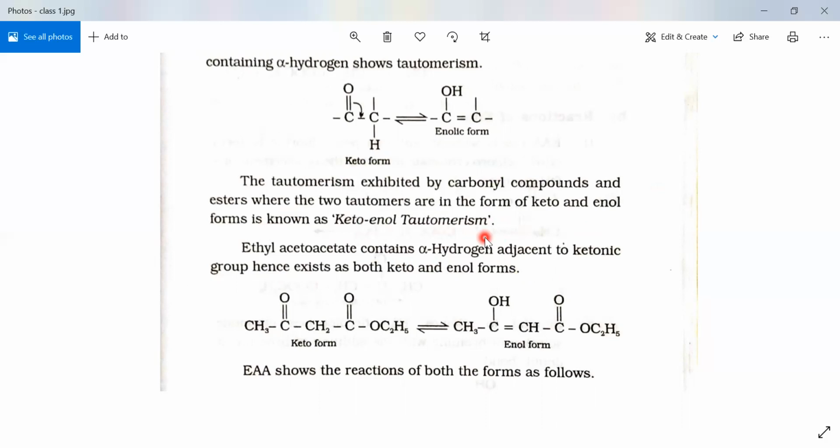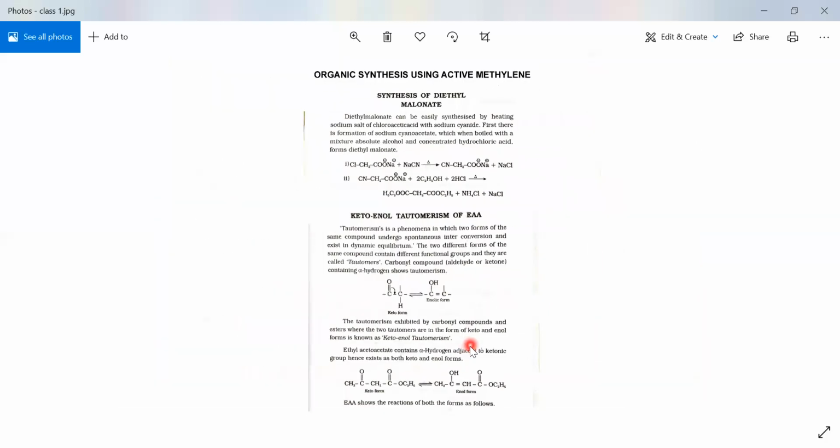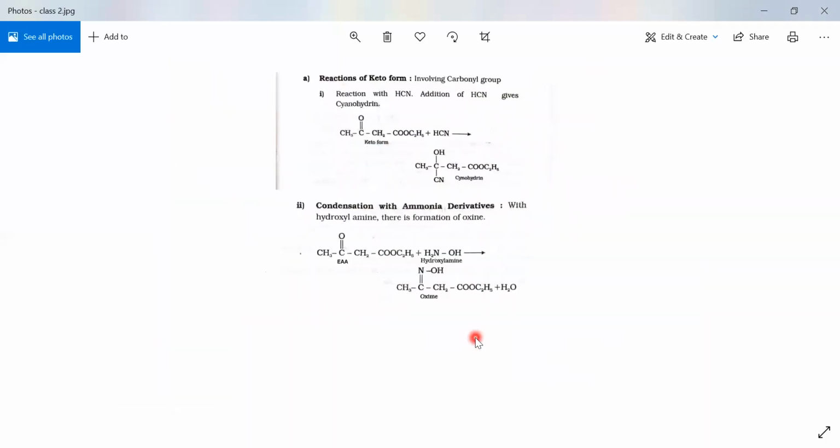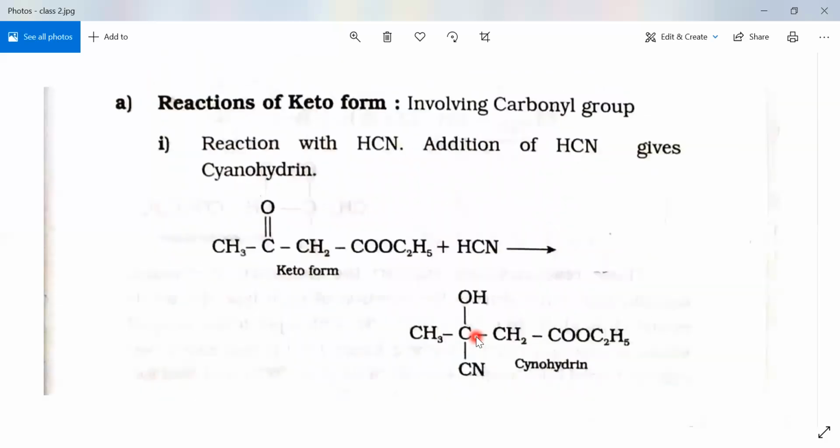Next we are studying the reactions due to the keto form of ethyl acetoacetate. There are reactions due to the ketonic form and reactions due to the enolic form. In today's video I am giving two reactions of ethyl acetoacetate due to the carbonyl group, that is the ketonic group, the keto form. These are the reactions of the keto group involving the carbonyl group.